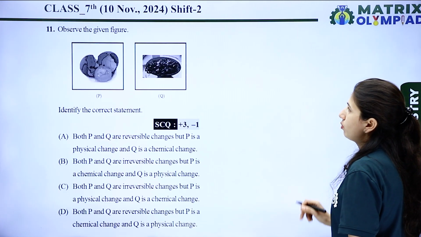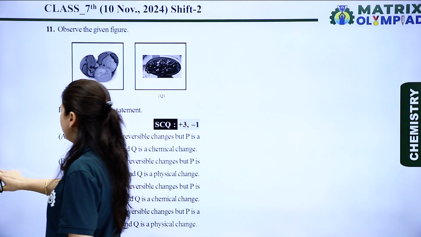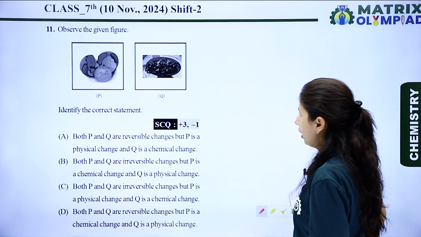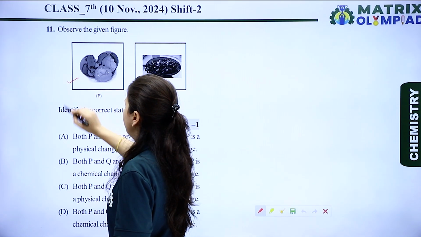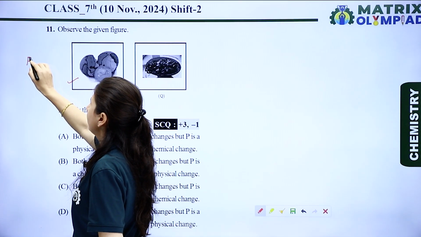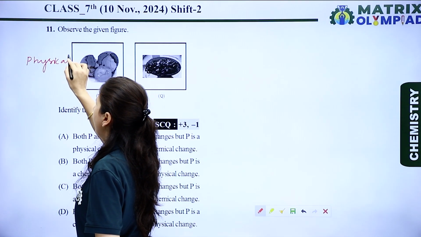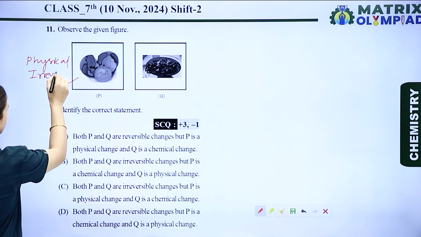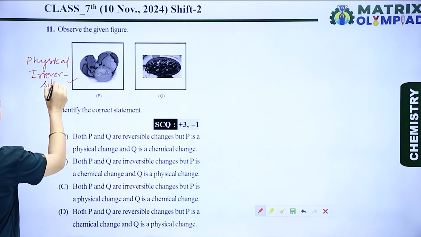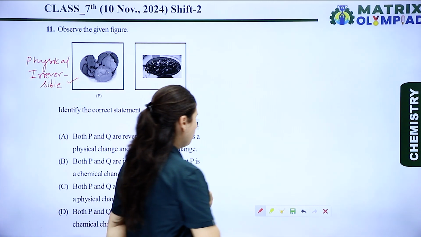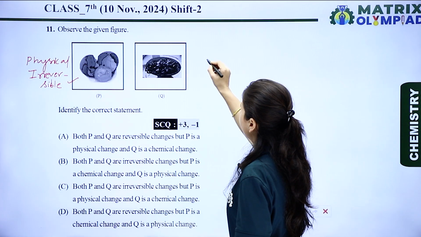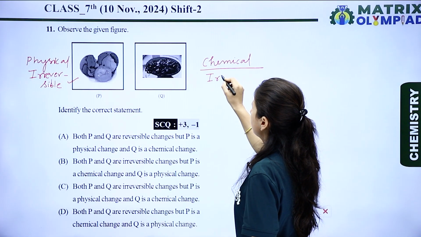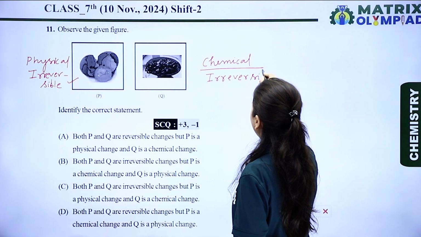Now, let's see the next question. The next question is, observe the given figure. Okay, now let's see the figure. In the first figure, we break the egg. If we break the egg, this is a physical change, and this is irreversible in nature. And in the second diagram, we make the omelette from that egg, and if we form the omelette, then it is a chemical change, and it is also irreversible in nature.